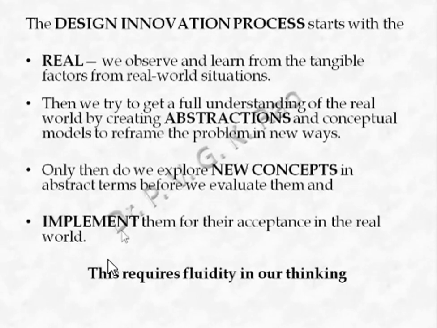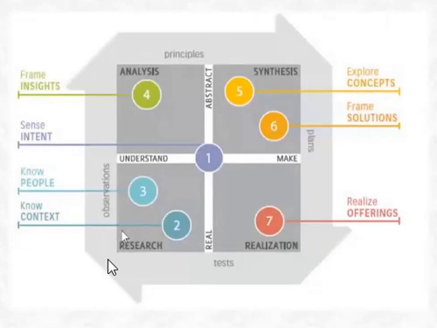So all this process, real, abstraction, new concepts, and implementation, we can put in terms of a 2x2 matrix. You can see here: real, abstract, understand, make. Make is implement. So a simple 2x2 map illustrates the design innovation process.